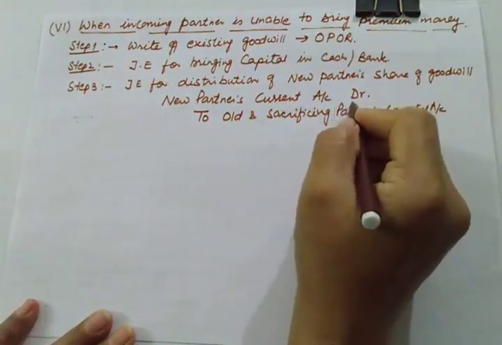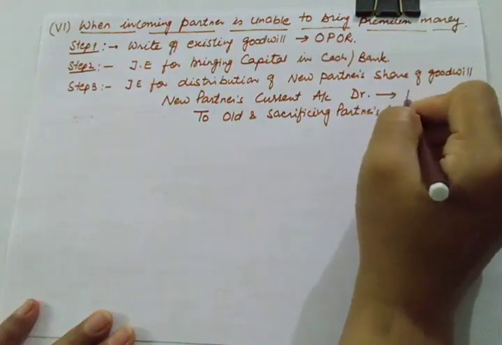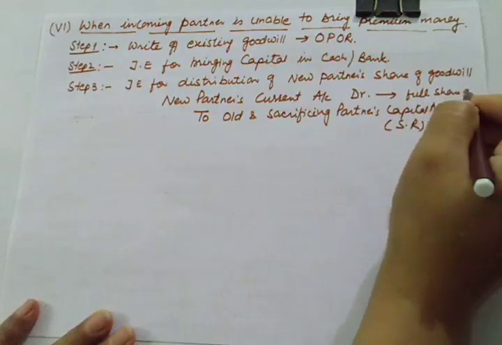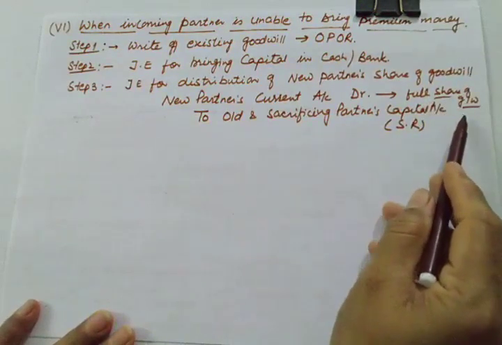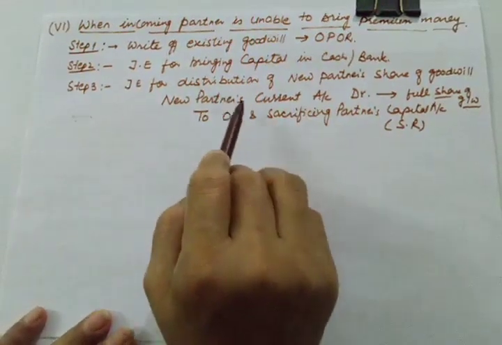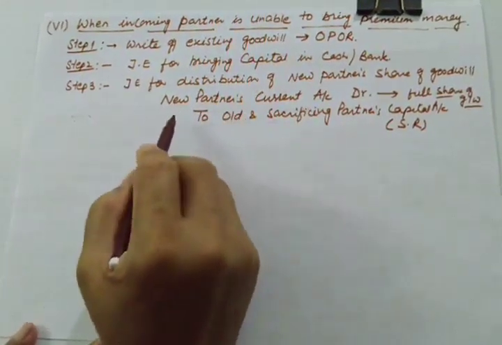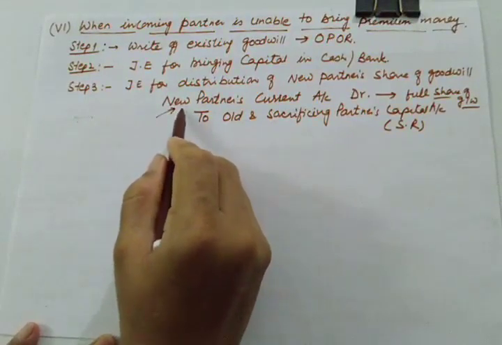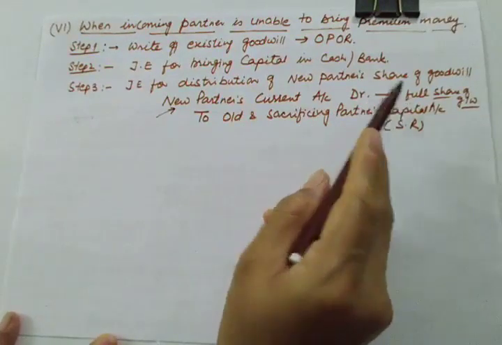And here also this will be the sacrificing ratio, and here the full share of goodwill. Whose share of goodwill? It will be the new partner's share of goodwill. And suppose in this case any of the old partners is gaining, then the treatment will remain the same. In that case he will be debited. Old and gaining partner's capital account debit.